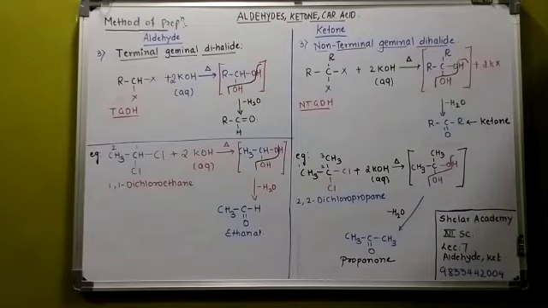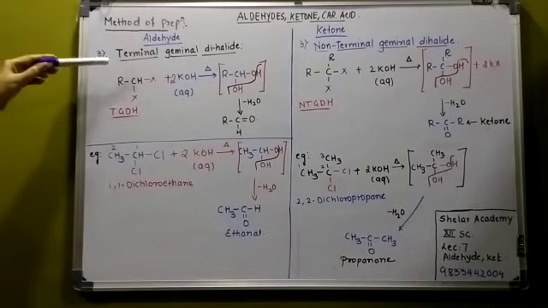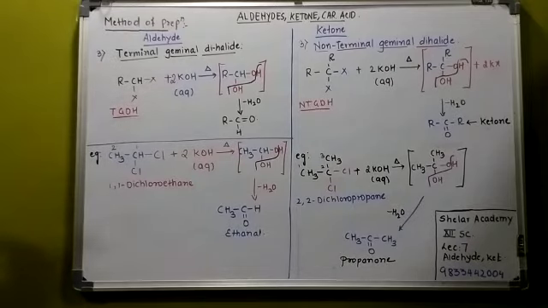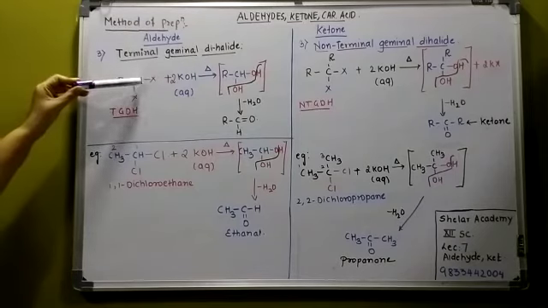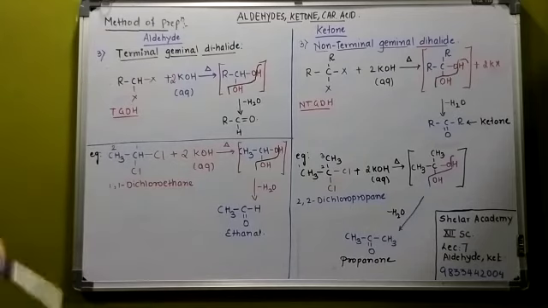With the same method, if I want to prepare a ketone, then what am I supposed to do? The only thing I will do is, this H is replaced. What is the difference between aldehyde and ketone? Aldehyde has H, ketone has R. So this H is replaced by R. See, that is what I have done. I tell you to write it in a partition-wise form, so you can compare the methods of preparation and come to know the difference in the two methods. So if it is a ketone, what you will use is a